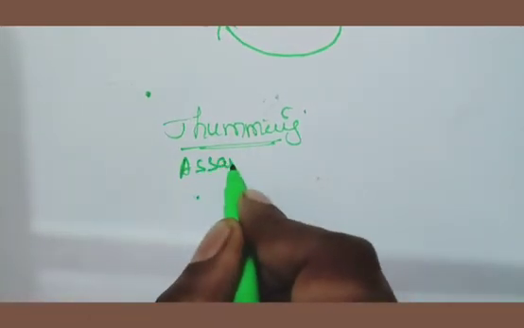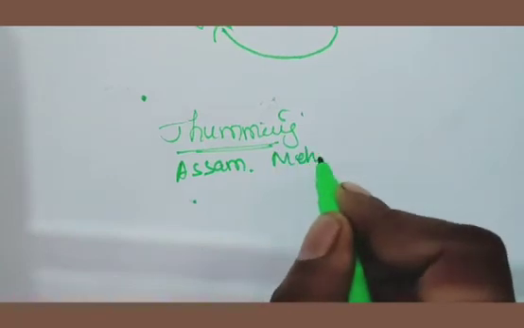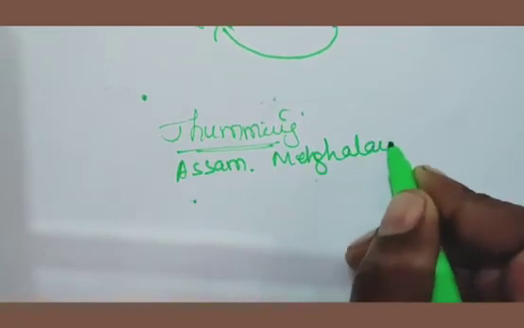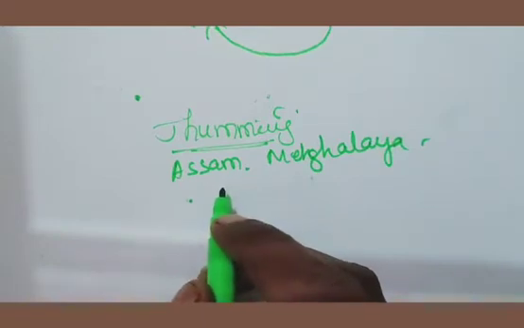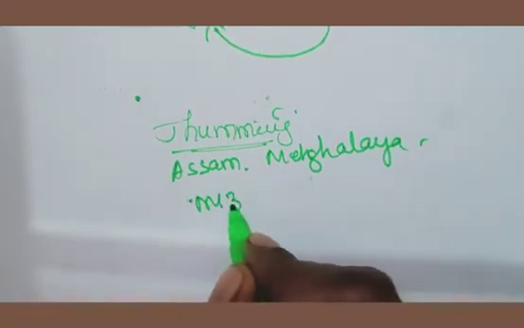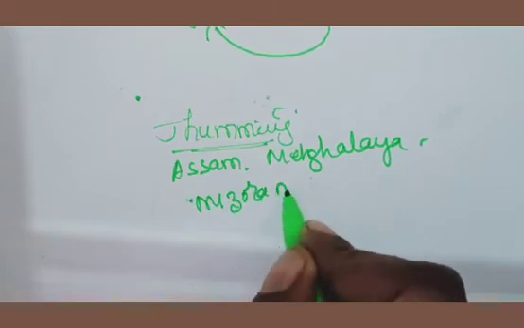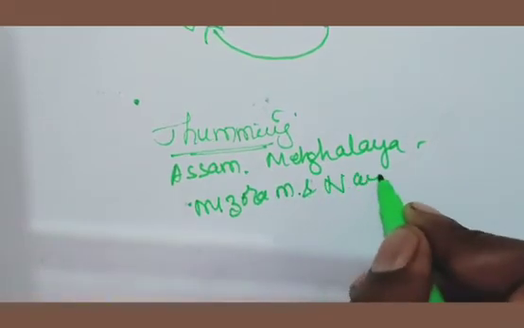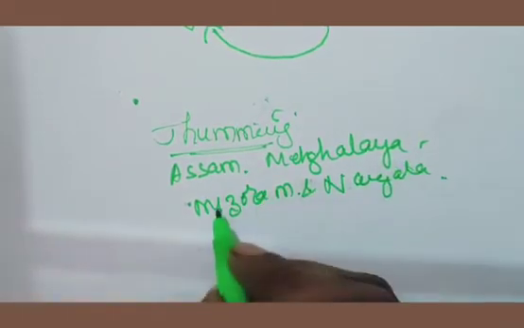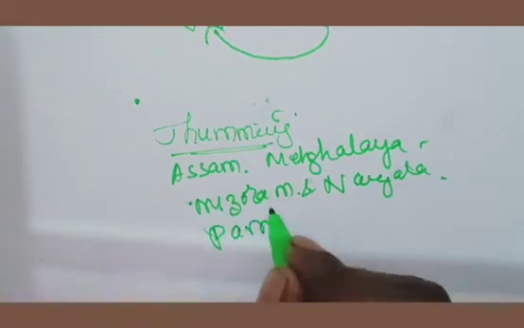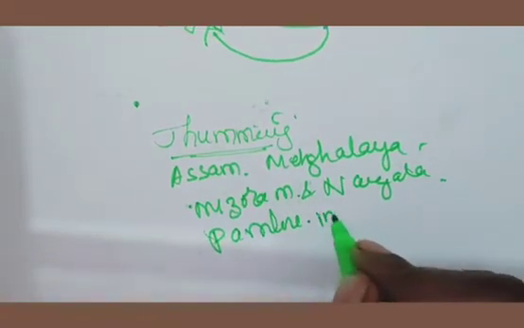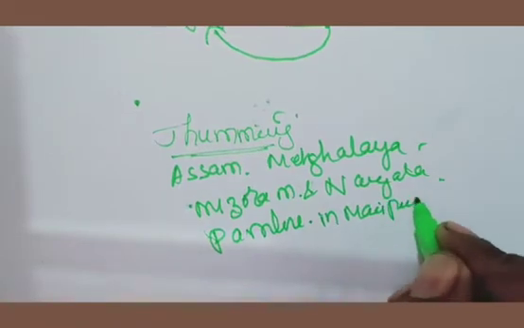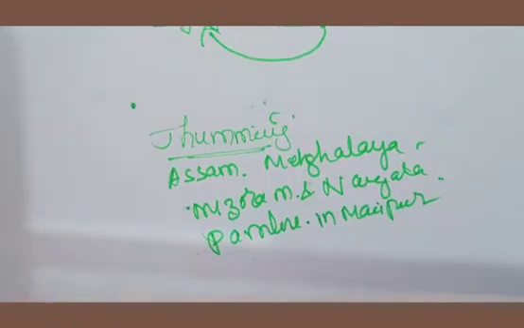Assam, Meghalaya, and other than that Mizoram and Nagaland, and moreover Pamlo in Manipur, Deepa in Bastar district of Chhattisgarh, and in Andaman and Nicobar they practice slash and burn cropping.